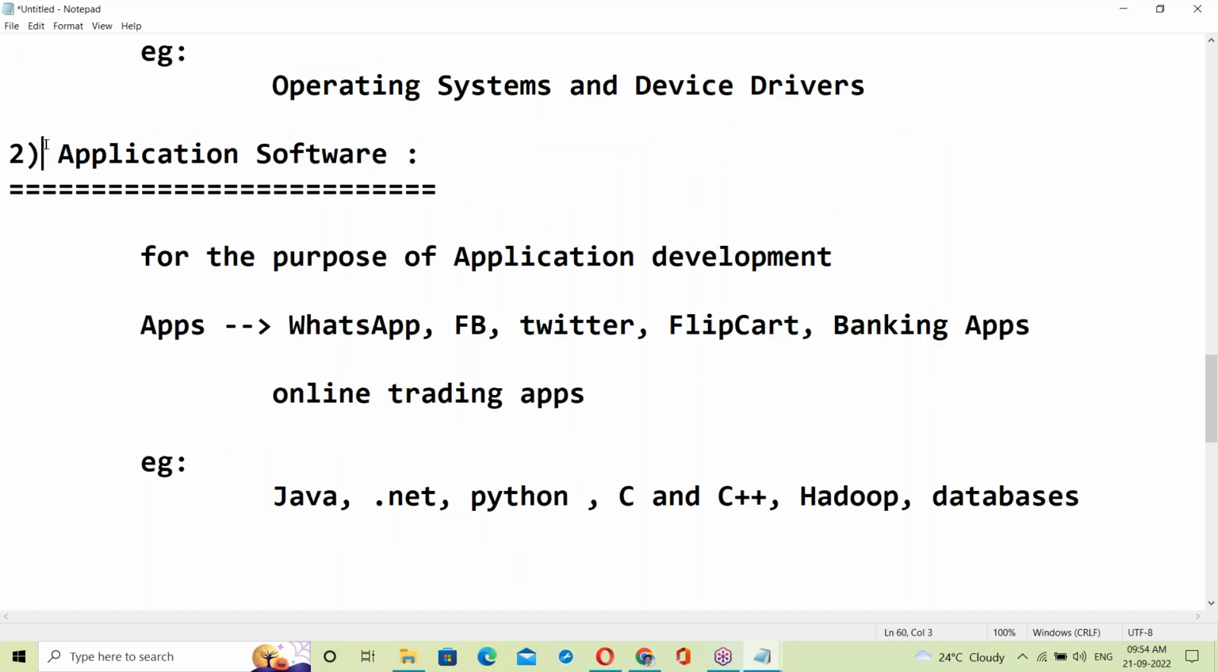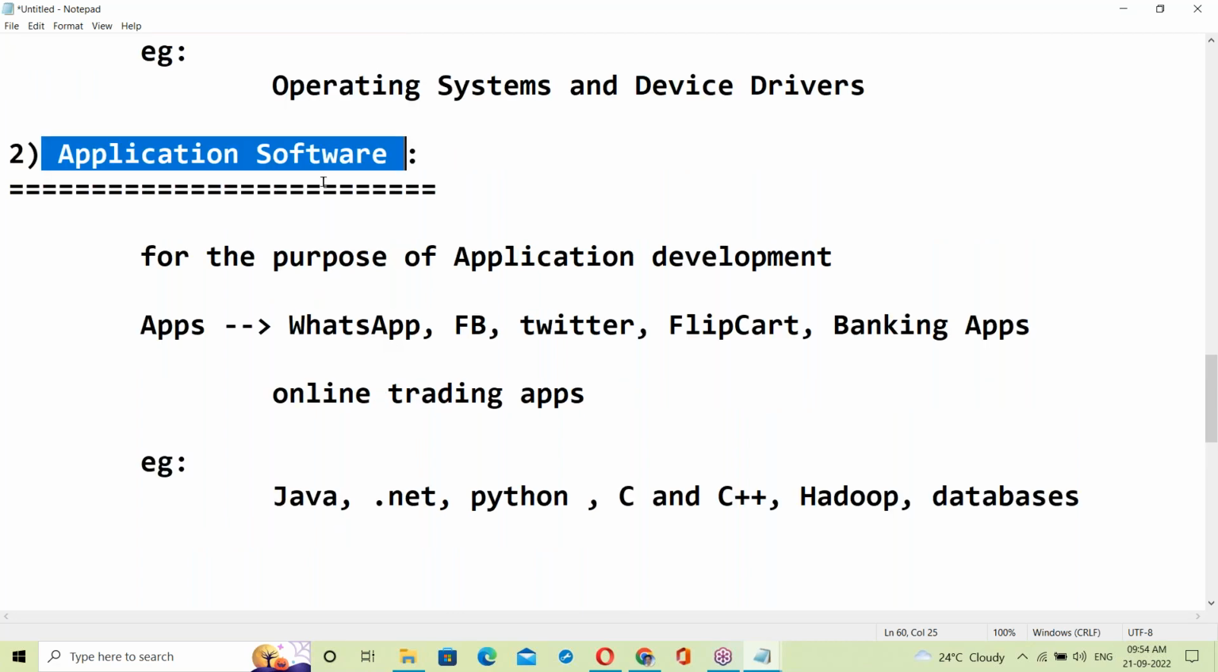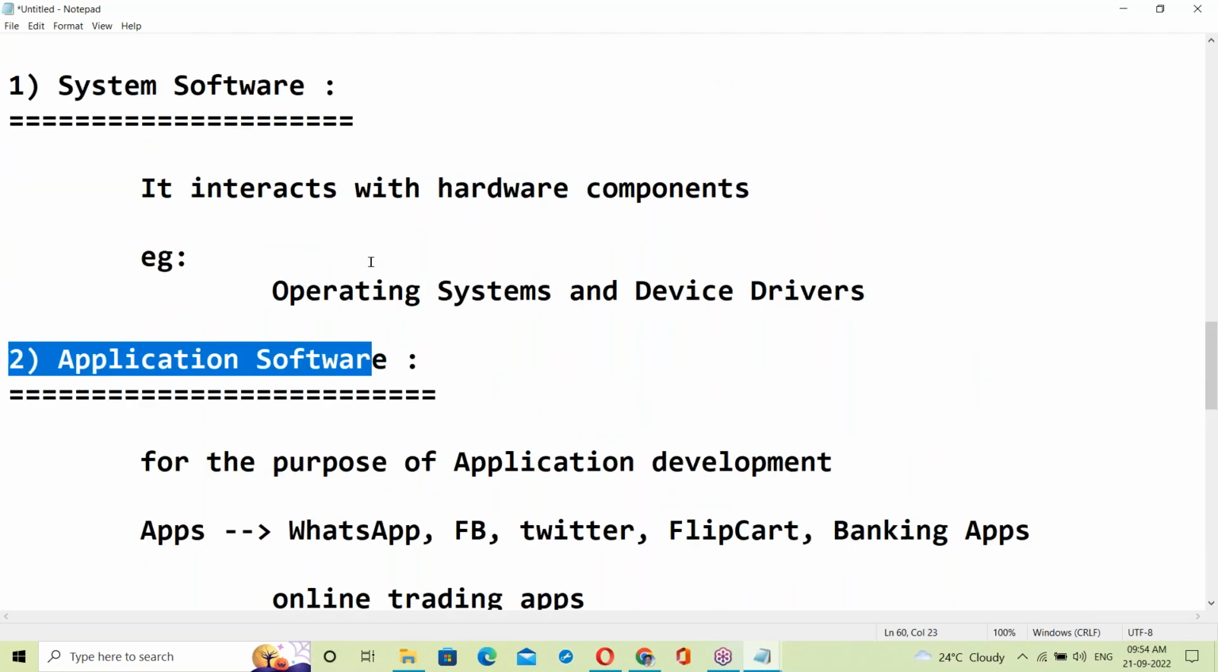So which is exactly application software? Which is exactly the application of the many technologies we are using nowadays? So which is exactly application software?